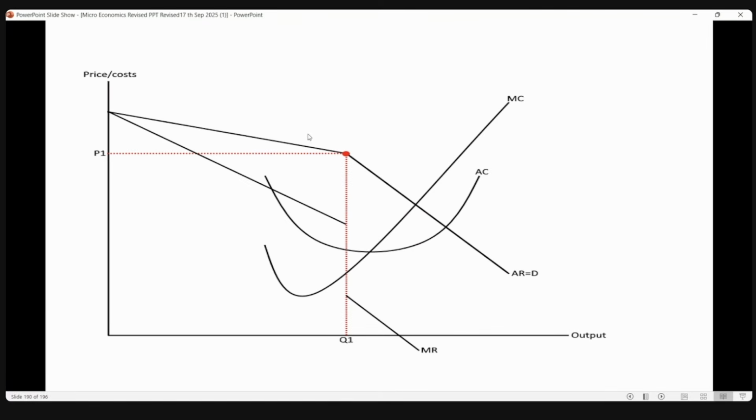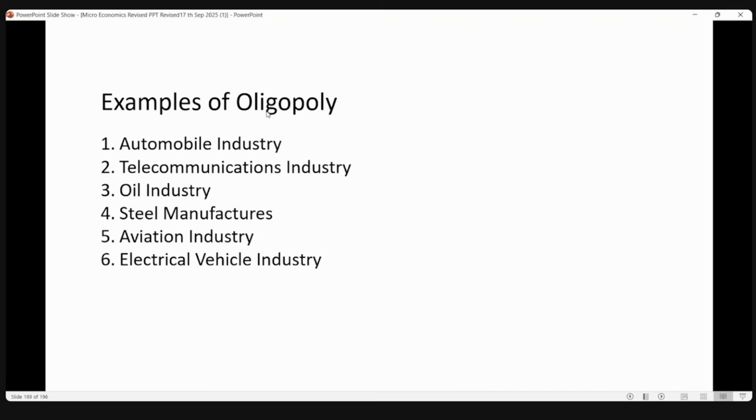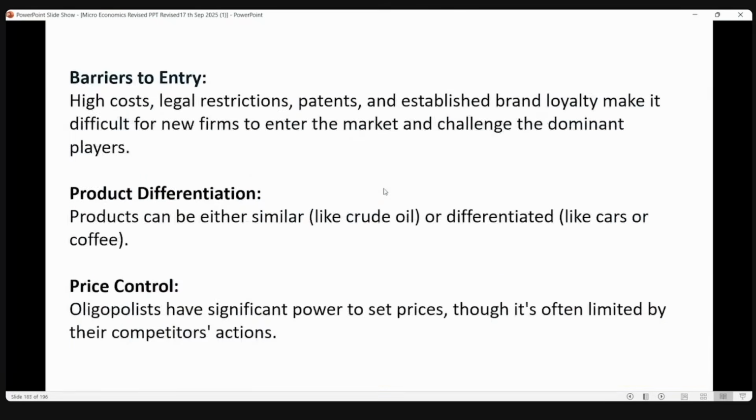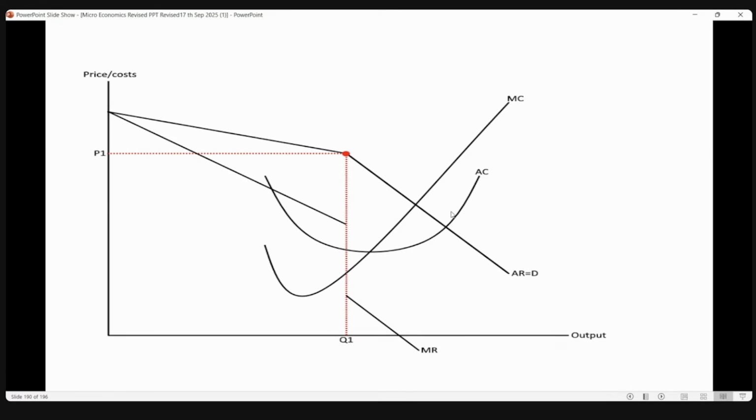The only difference is, you saw the revenue curves slanting downwards in monopoly and monopolistic. But here, the revenue curve is divided into two parts. One part is relatively elastic, one part you find relatively inelastic. The upper part is relatively elastic, the lower part is relatively inelastic.